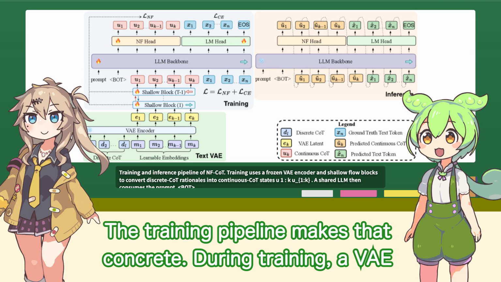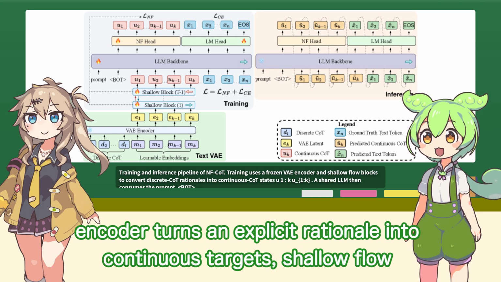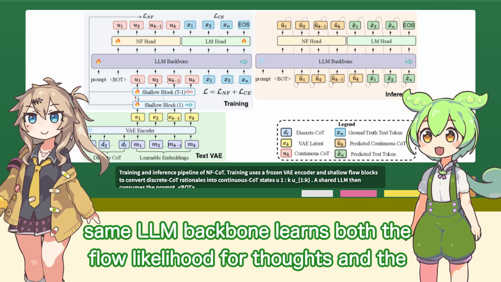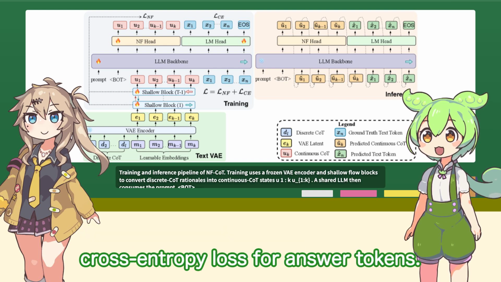The training pipeline makes that concrete. During training, a VAE encoder turns an explicit rationale into continuous targets. Shallow flow blocks map those targets into NF-CoT's thought space, and the same LLM backbone learns both the flow likelihood for thoughts and the cross-entropy loss for answer tokens.